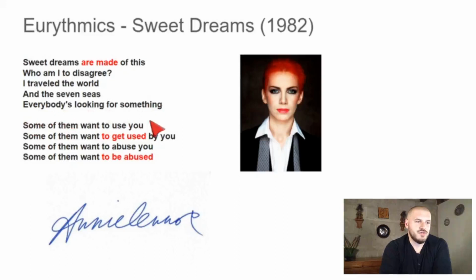Some of them want to use you. Algunos de ellos te quieren utilizar. Some of them want to get used by you. Algunos de ellos quieren ser utilizados por ti. Get is something else we can look at in the next level. In pre-avanzado, we look at use of get for passive voice, okay? Don't worry about it too much now. It's another complication. Some of them want to abuse you. Algunos te quieren abusar. Algunos quieren ser abusados. Some of them want to be abused.